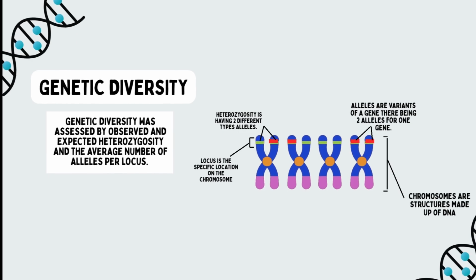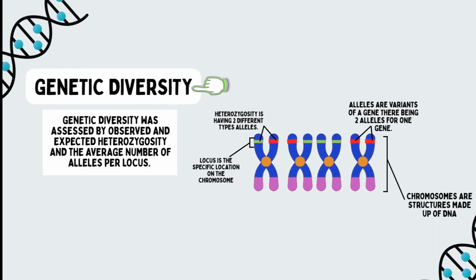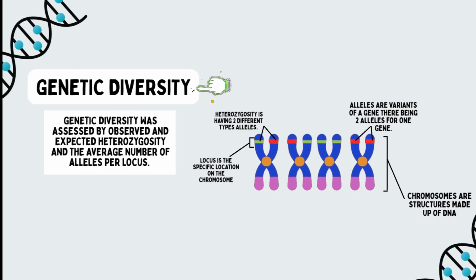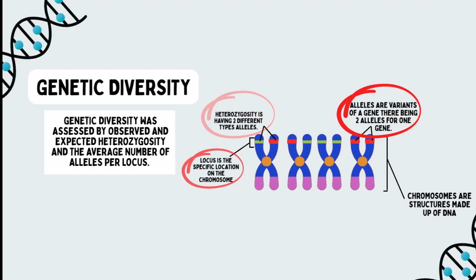The researchers used genetic diversity as a measure, which was assessed by observed and expected heterozygosity and the average number of alleles per locus. Heterozygosity is having two different types of alleles. Alleles are variants of a gene, and a locus is a specific location.